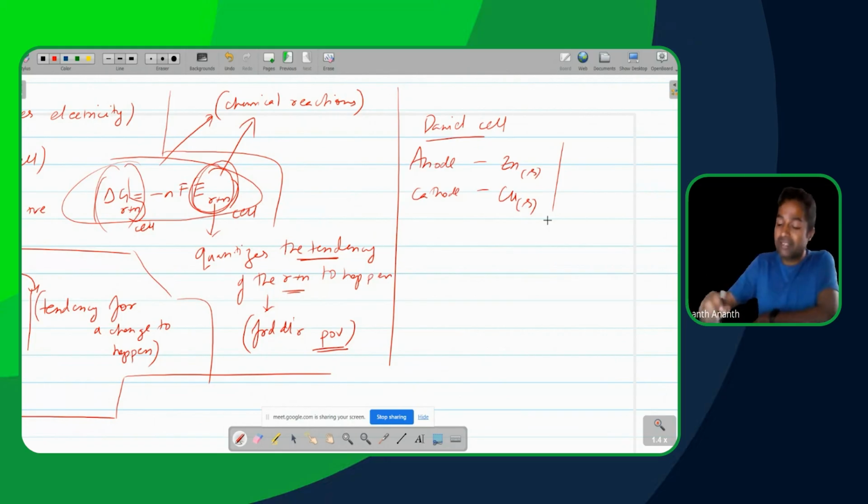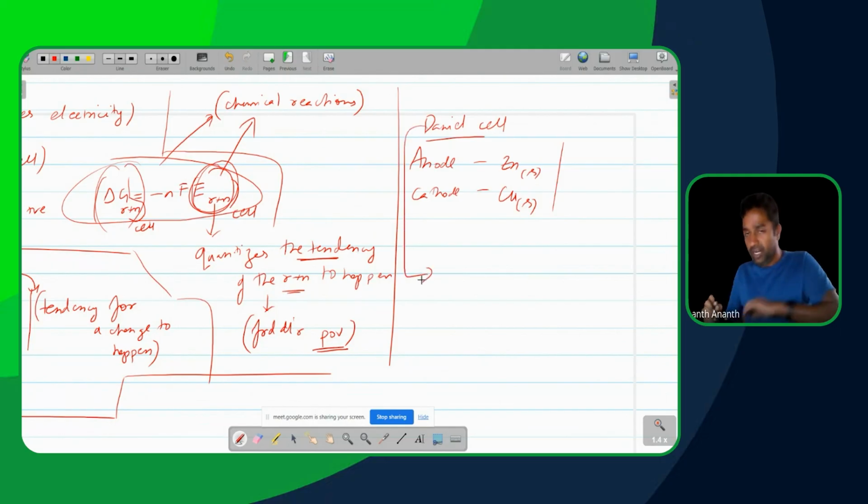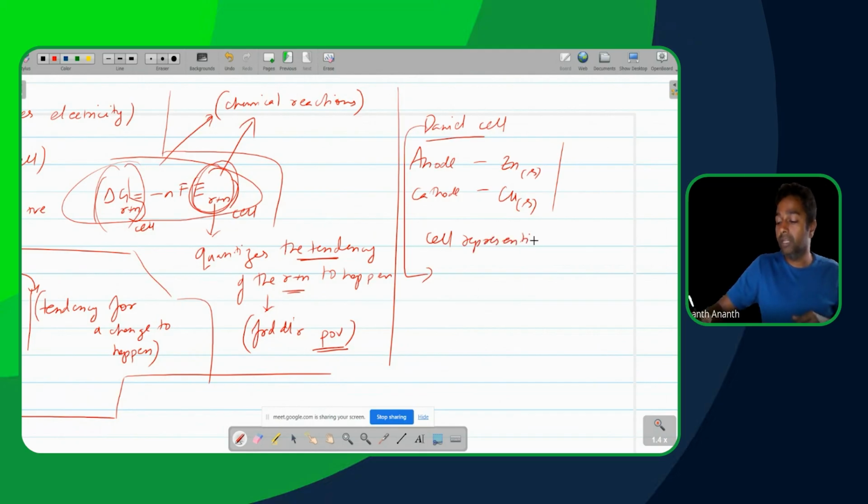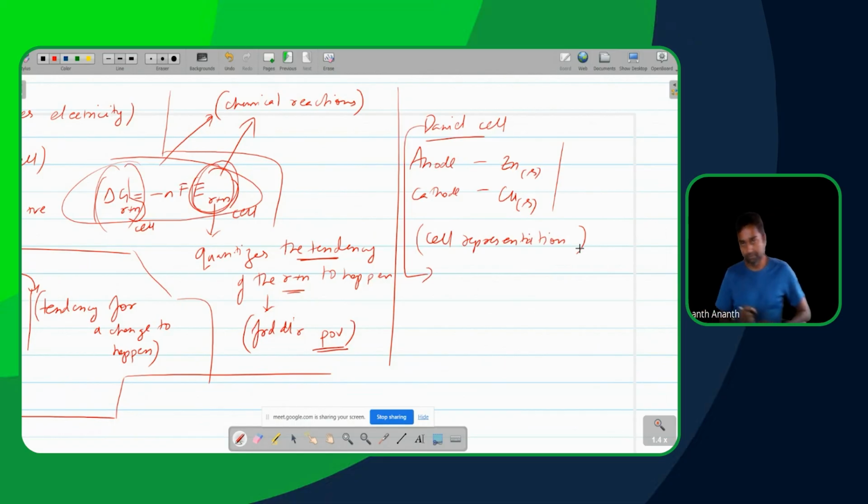Okay, if you want to give the Daniell cell in the most efficient manner, instead of giving information in this manner where each thing is being described, what is the best way? There's a cell representation, correct? Yes. So let's directly go to that. Give me the cell representation for the Daniell cell and explain the parts. Start.